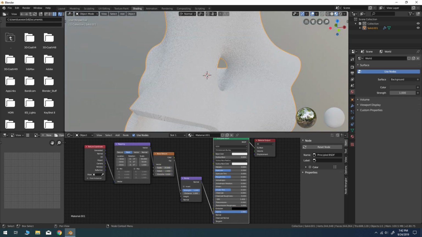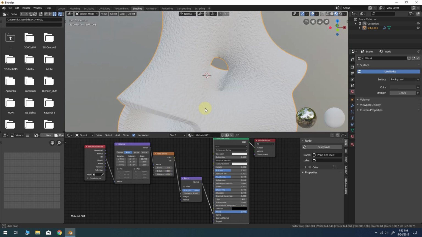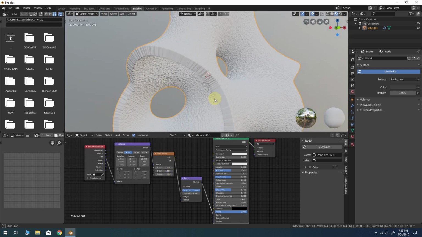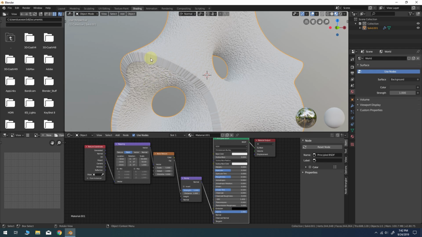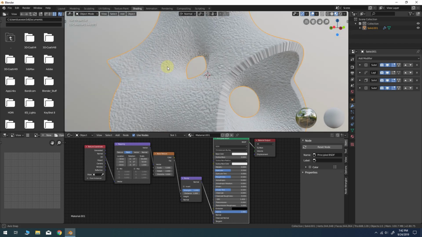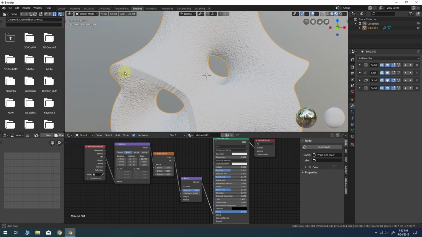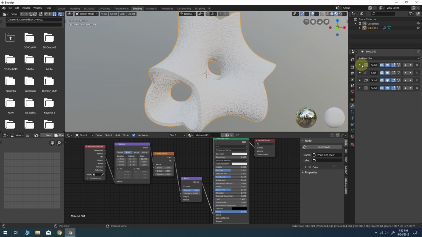Maybe we can reduce the noise scale a little bit more. Bring it down to maybe 4.8 or 5. You can see the result of that. Now obviously, because we have a solidify modifier in the stack, our UVs aren't being transferred over to the thickness around the border of that solidify modifier.